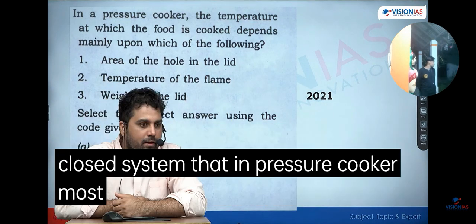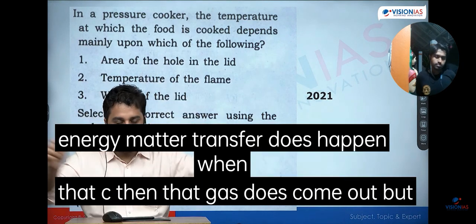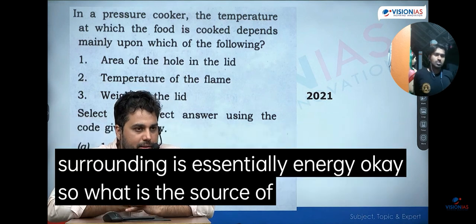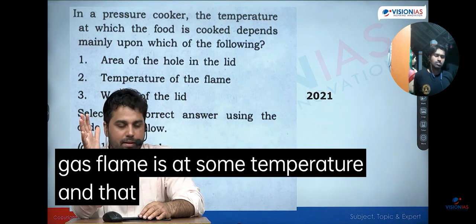In a pressure cooker, most of the transfer which happens is energy. Matter transfer does happen when jab upar jayega, then that gas does come out. But most of the time, the thing which is being transferred between the system and surrounding is essentially energy. Okay, so what is the source of energy? Source of energy is that flame. हमने gas चूल्हा को जलाया, flame is at some temperature, and that provides the energy.